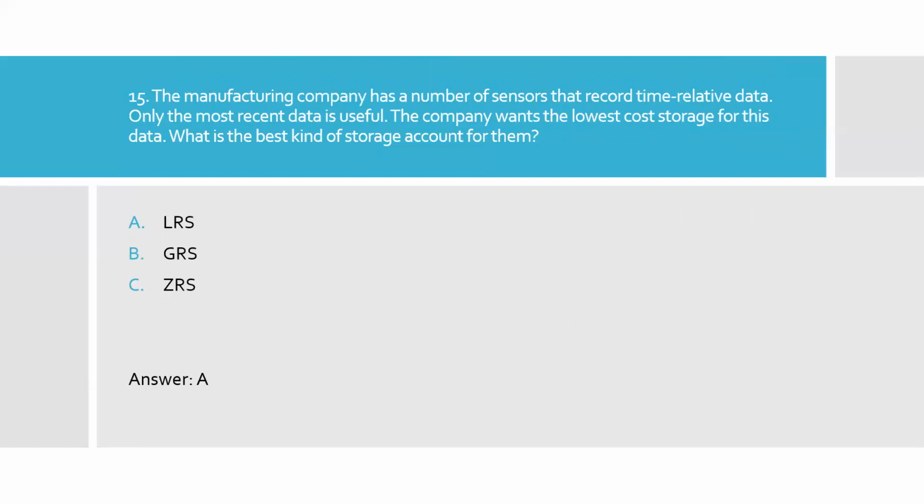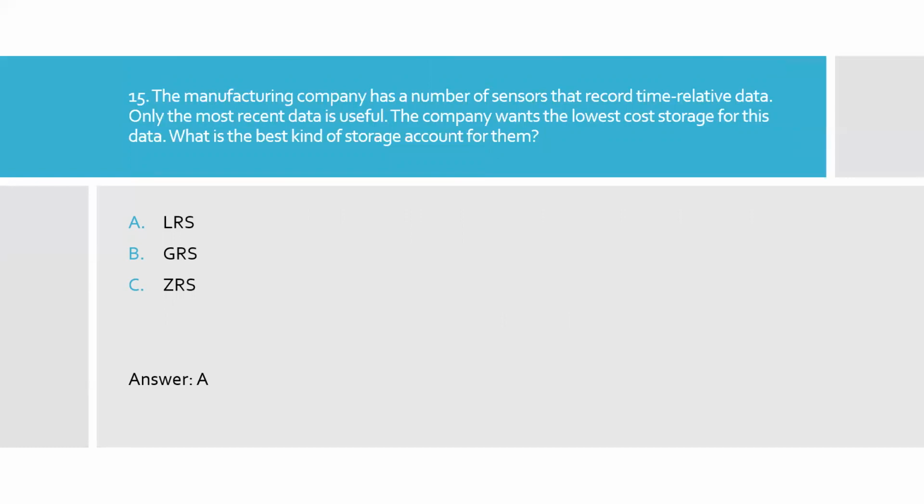Question 15. The manufacturing company has a number of sensors that record time relative data. Only the most recent data is useful. The company wants the lowest cost storage for this data. What is the best kind of storage account for them? Option A, locally redundant storage. Option B, geographical redundant storage.